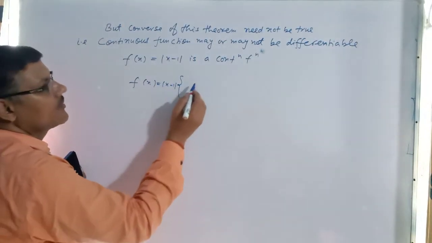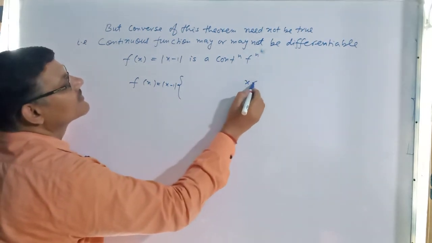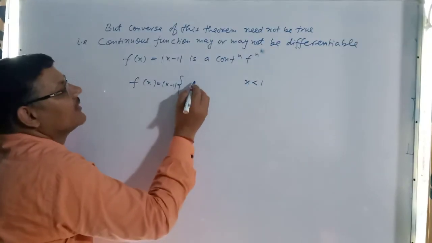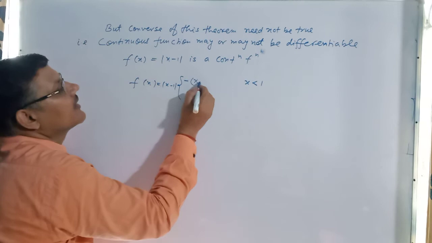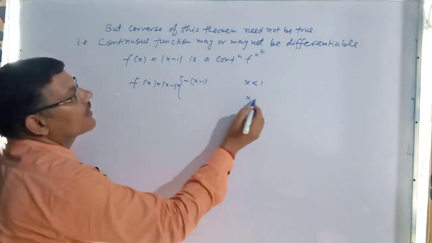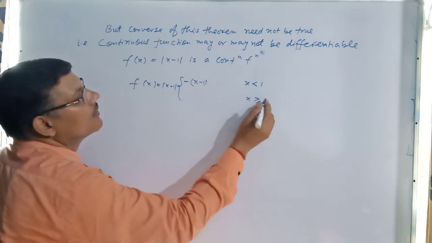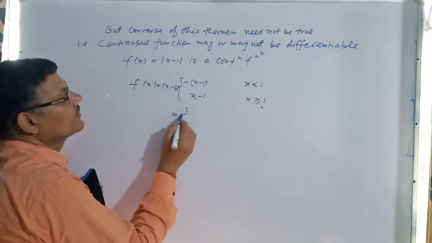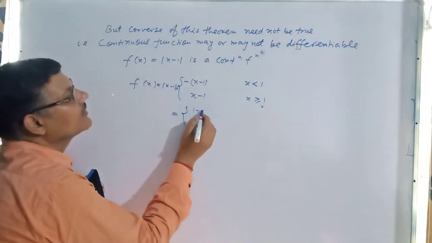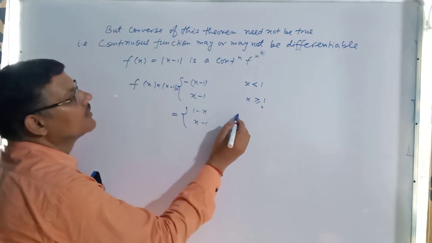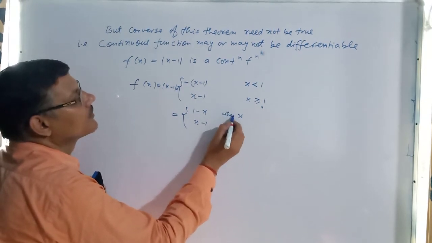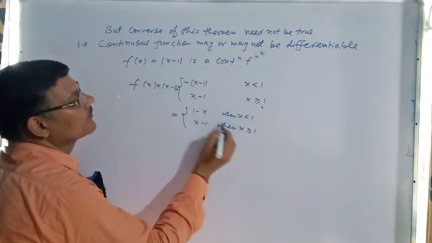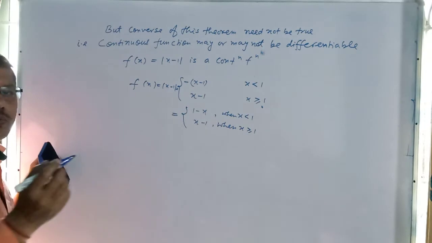Now we write f(x), which is actually equal to mod of x minus 1. It may be written as, for x less than 1, we characterize it as minus (x minus 1), and for x greater than or equal to 1, it is x minus 1. When we solve it, we get f(x) equal to 1 minus x when x is less than 1, and x minus 1 when x is greater than or equal to 1. This is the function. Now we are going to find both the limits.